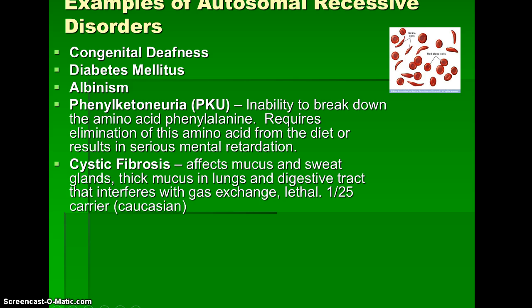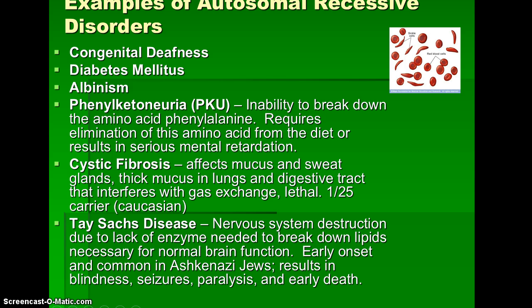Cystic fibrosis affects mucus and sweat glands, thick mucus in lungs, and digestive tract that interferes with gas exchange. It is lethal. 1 in 25 Caucasians are considered to be carriers of cystic fibrosis. A lot of times these people will survive until their mid to late 20s.